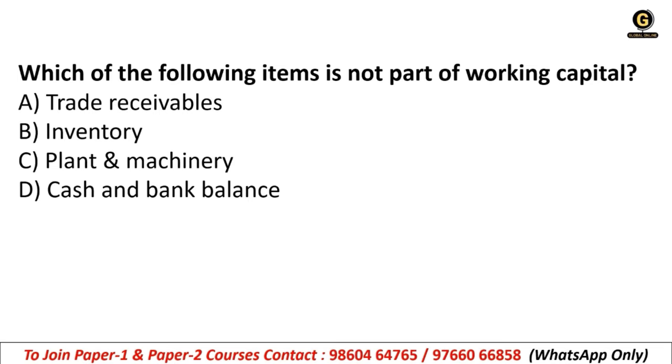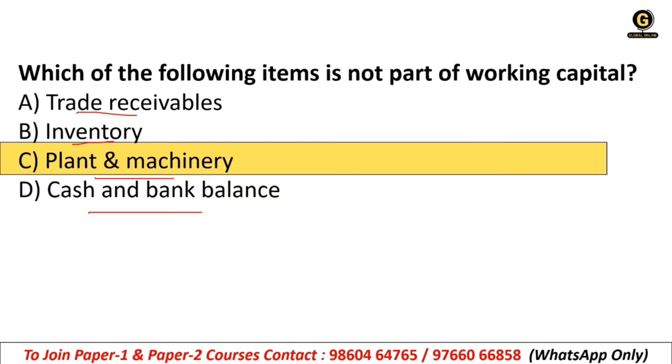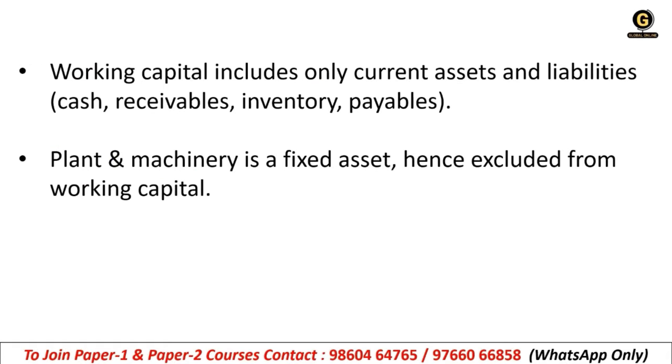Which of the following items is not part of working capital? Trade receivables, inventory, plant and machinery, or cash and bank balance? It is plant and machinery. It does not come under current assets or current liabilities. Trade receivables, inventory, and cash and bank balance are current assets. Working capital means current assets and current liabilities, with no fixed assets or fixed liabilities. Plant and machinery is a fixed asset, so it is not considered working capital.